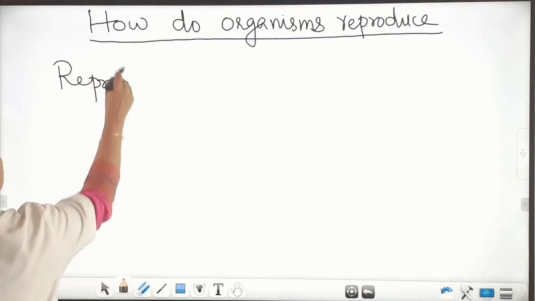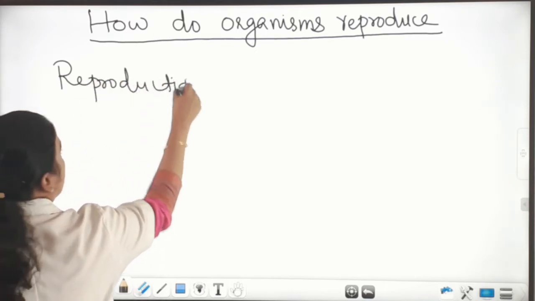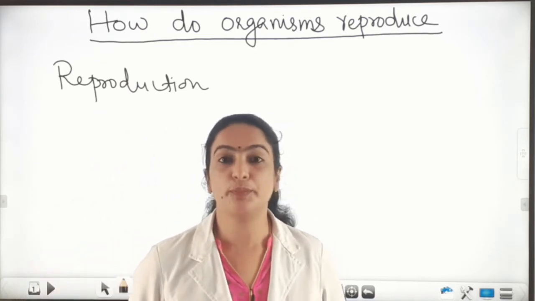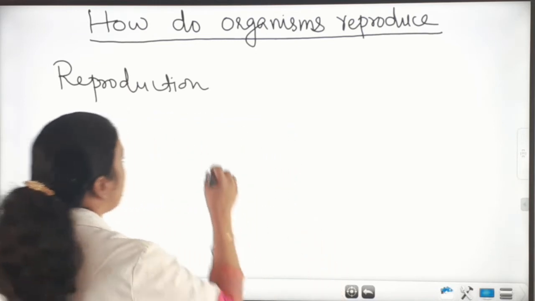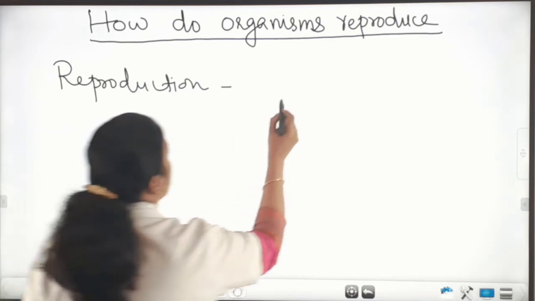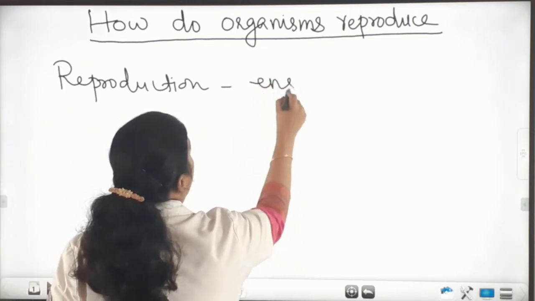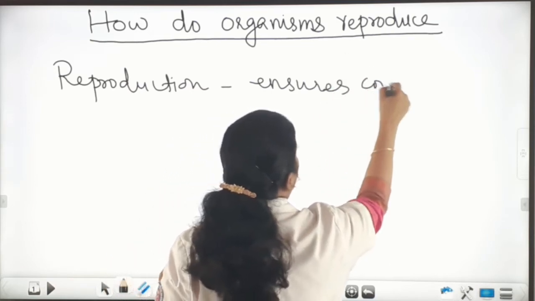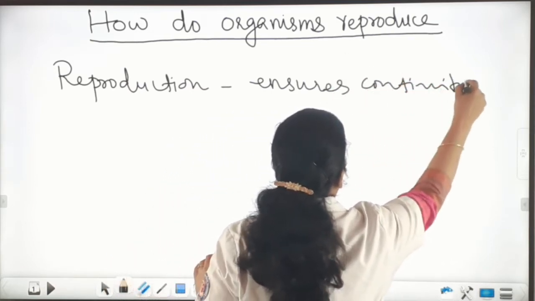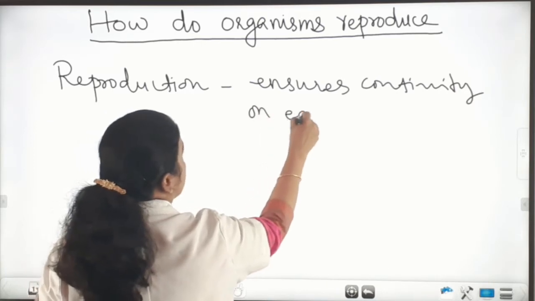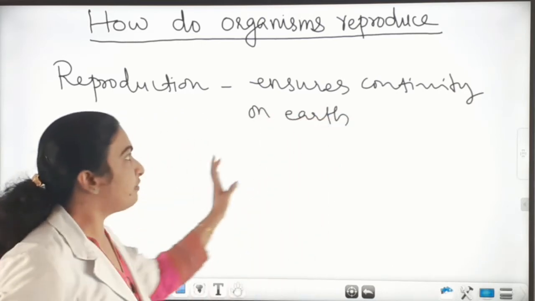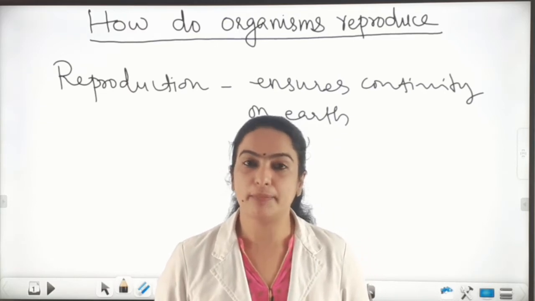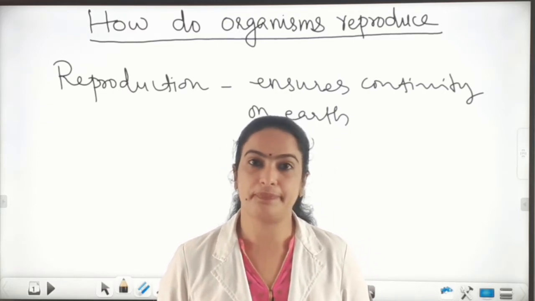Reproduction means the ability of an organism to produce their young ones. This property of a living organism ensures continuity on earth. So the continuity of the species on earth is ensured by the property of reproduction.